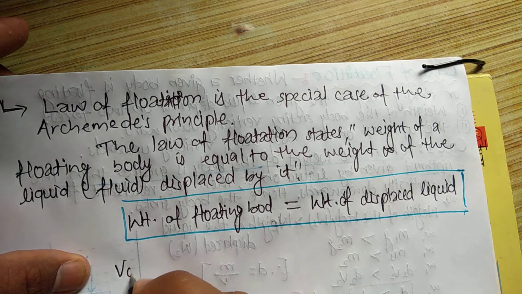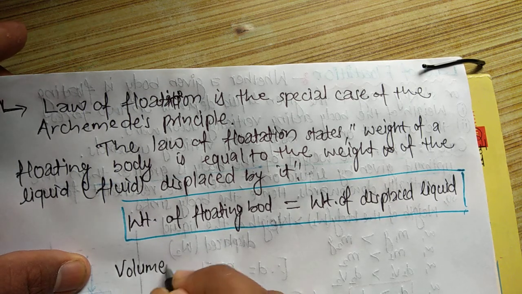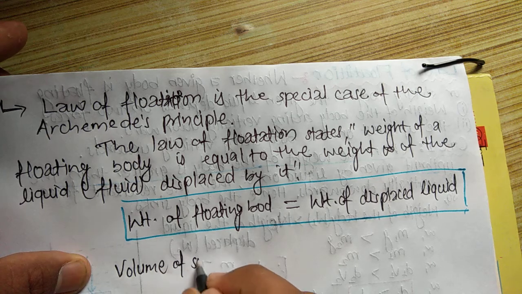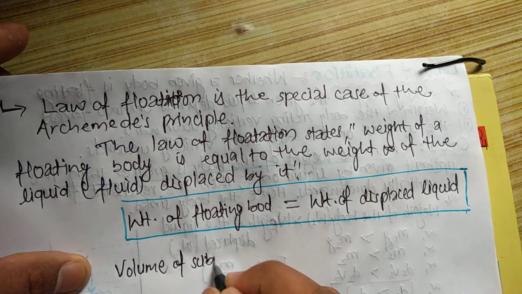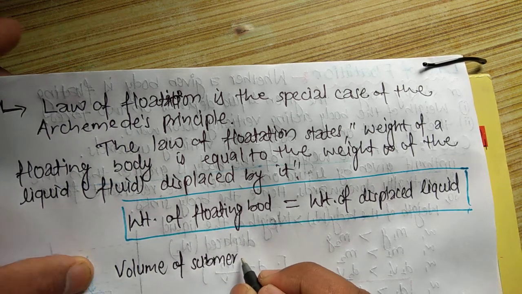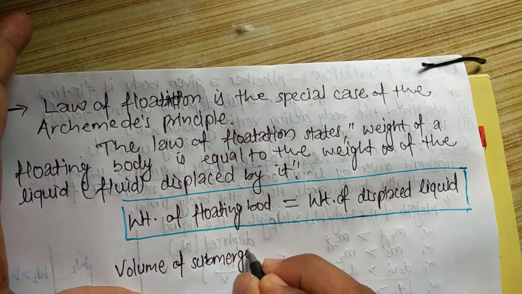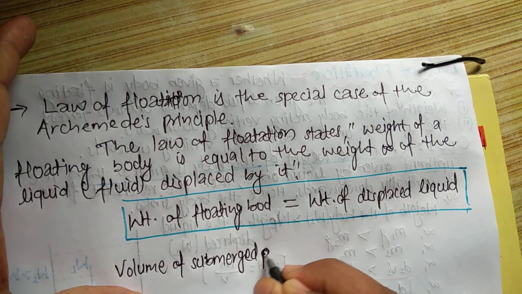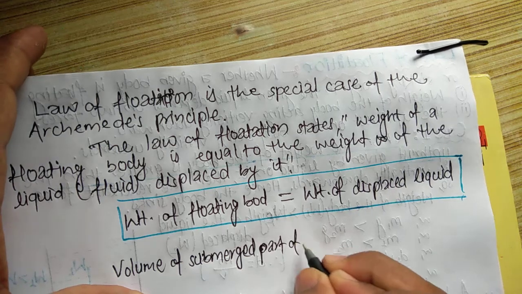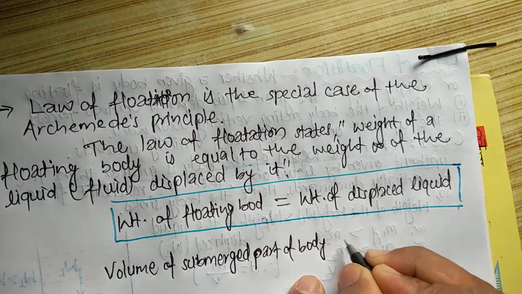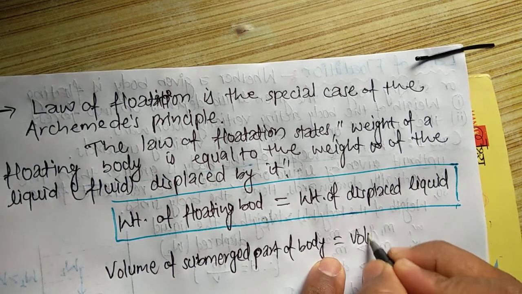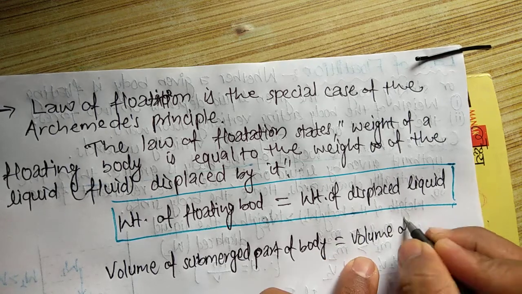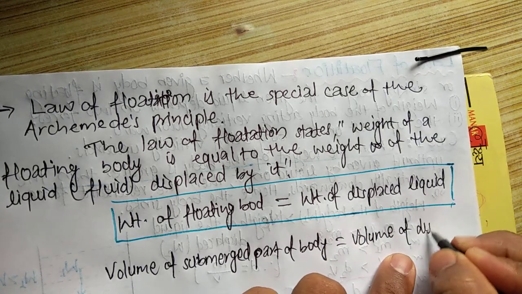And one more thing: the volume of the submerged part of the body is equal to the volume of the displaced liquid.